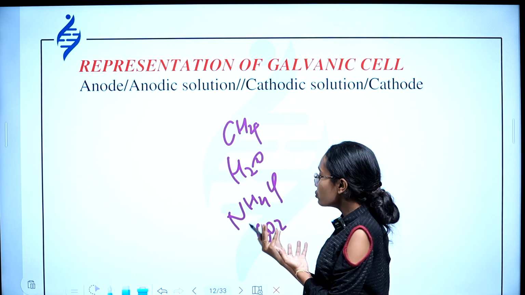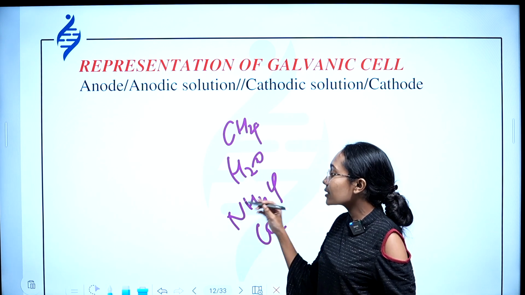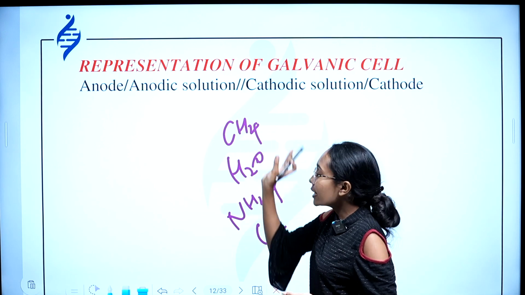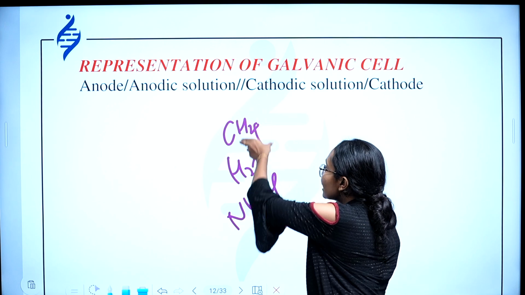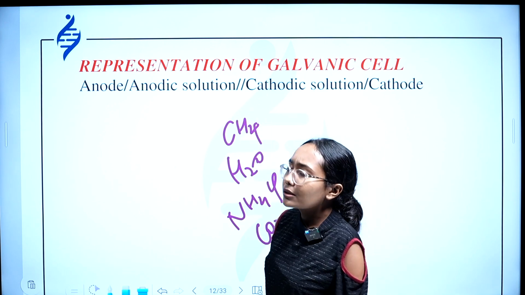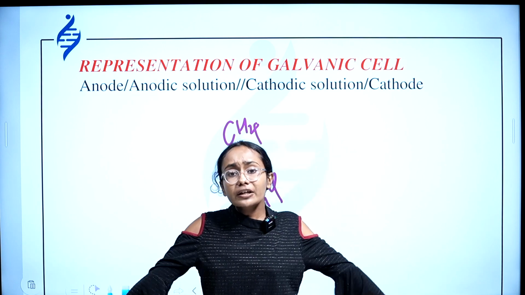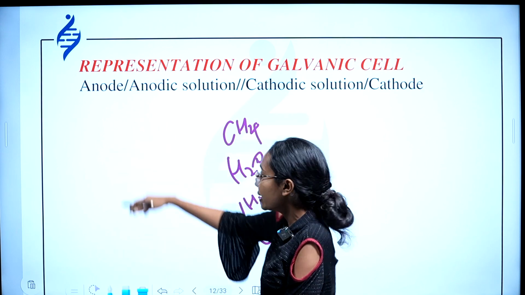All these molecules are represented in this format. Why not? We can also represent the Daniell cell, the galvanic cell, or the voltaic cell. How are we going to represent those cells? We are going to study that in detail here.